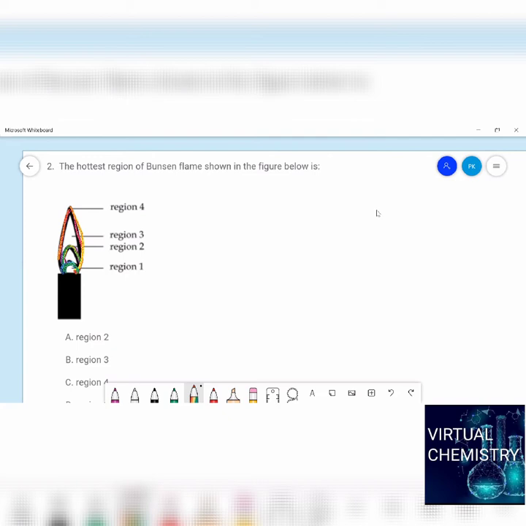So the hottest region will be here, region 2 actually. This is the hottest region because here the main burning process takes place. The gases will come out from here and they will burn, and heat will be produced maximum in this region. So what is the answer to this question, students? A is the answer, region 2. Okay, clear? Let us move to the next question.